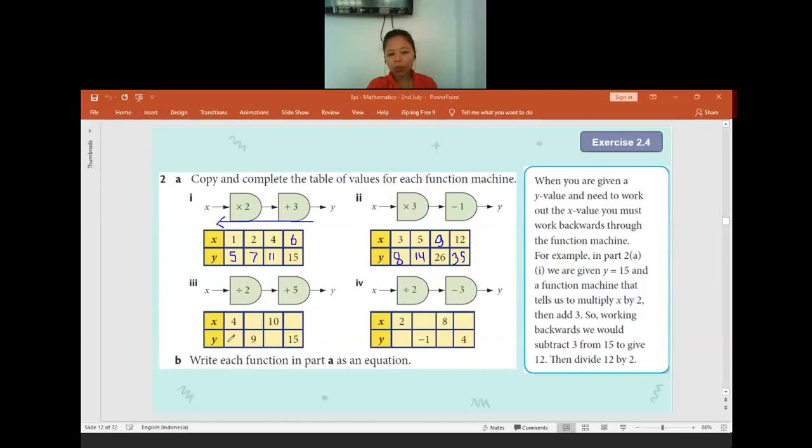What is the output when x is 4? 7. Okay. What is the input when y is 9? Are you sure? Yeah, it will be 8, right? Not 13. 8. Because we do it from the back one. 9, the back one is plus 5, so it means we need to do the opposite. 9 minus 5 will be equal to 4. After we got 4, we do the opposite of this one. It will be multiplied by 2. 4 multiplied by 2 will be equal to 8.